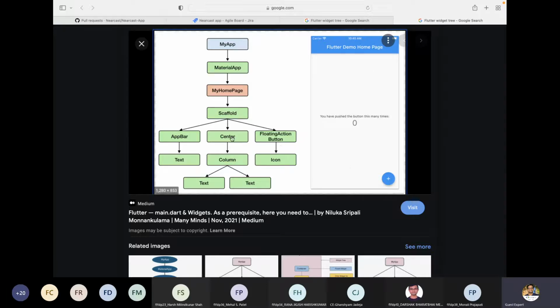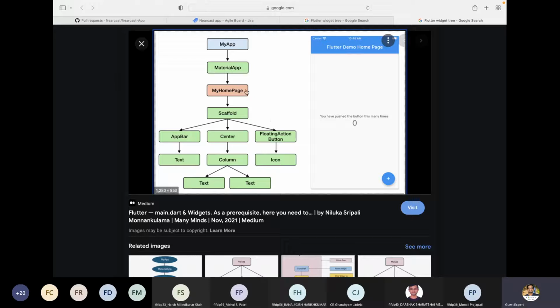In the body, we have Center. In Center, we have Column. Column has a Text, "You have pushed the button this many times," and then another Text which shows the number. Again, in the AppBar we have Text, and in the FloatingActionButton we have an Icon. So that's how the whole widget tree is used.